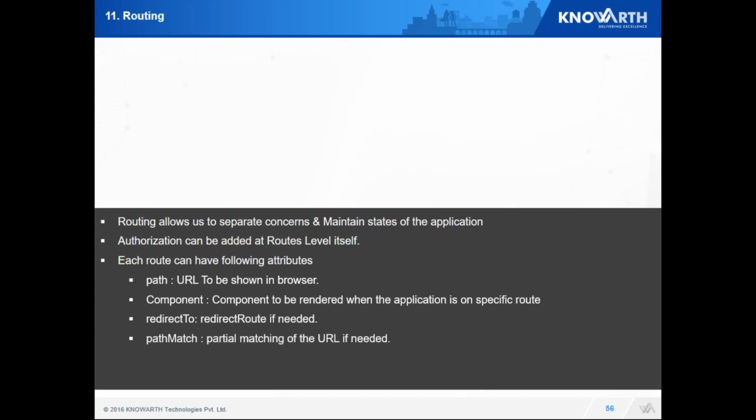Path match. Angular 2 provides another feature called pathMatch, where I can have a partial matching of the URL if needed. Child route. If I have 2 or 3 parameters in my route and I need to define several children, I don't need to repeat the parent, and I can just add child routes over here.